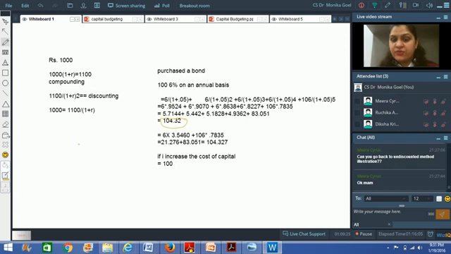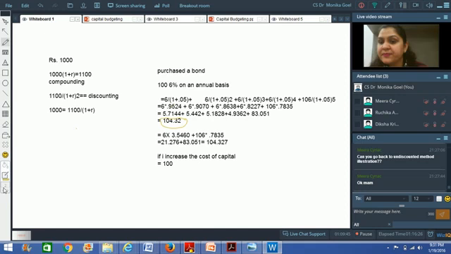What is this 104.32? I hope you remember this example which I did with you a few minutes ago. So this 104.32 is the present value of future cash inflows. Compare it with the present value of the cash outflow.